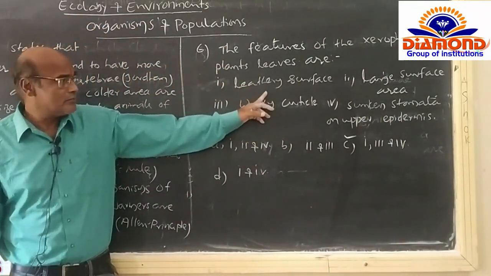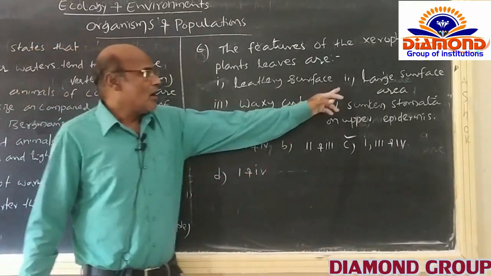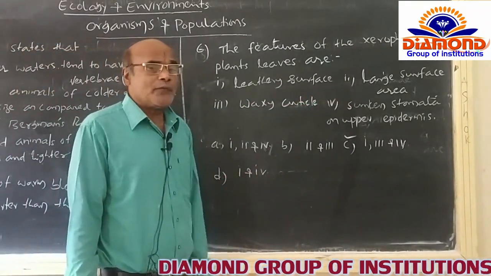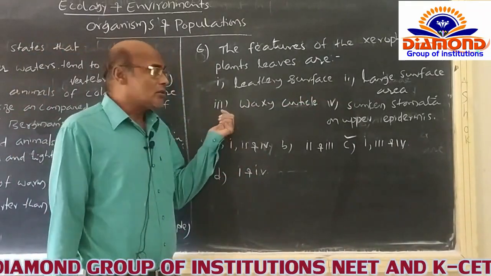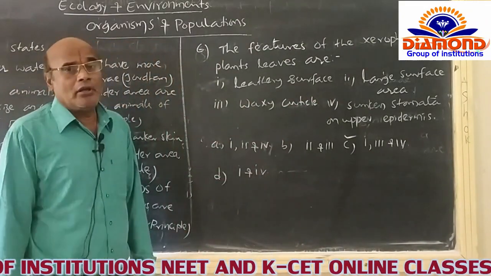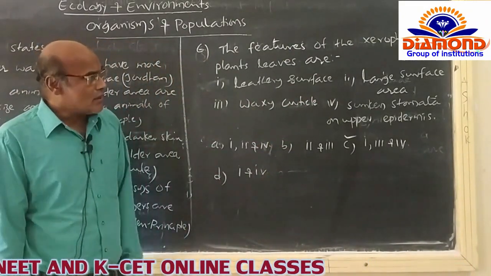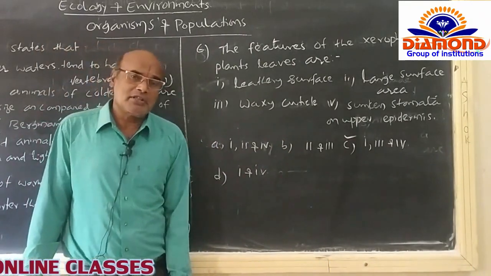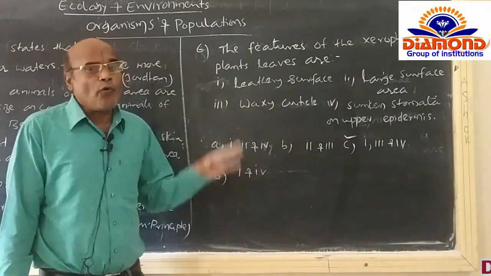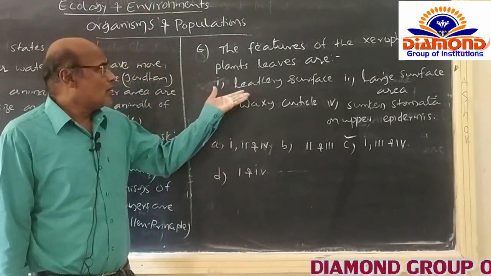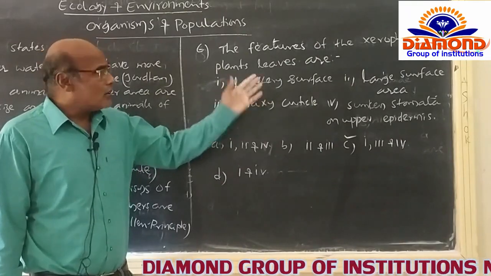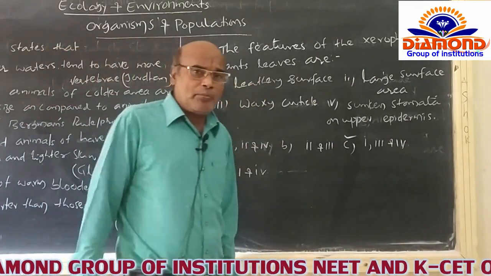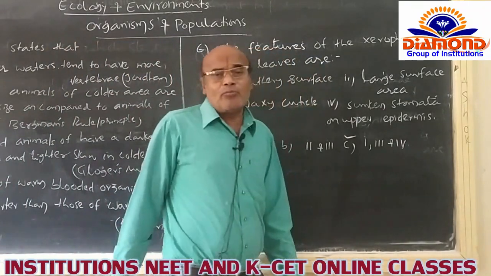Leathery surface. And the second one is the large surface area. And the third is the waxy cuticle. And the fourth one is the sunken stomata on the upper epidermis itself. And among the four words, particularly the leathery surface does not permit the leaves to lose more water through